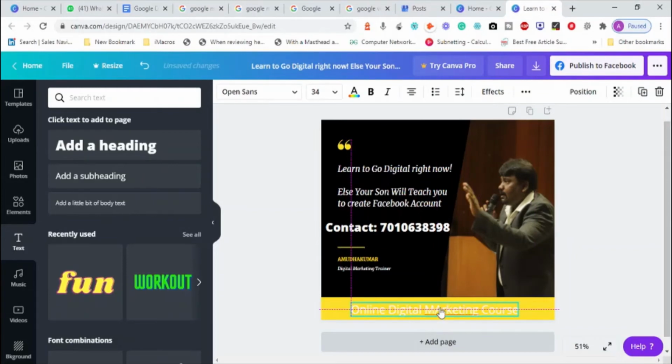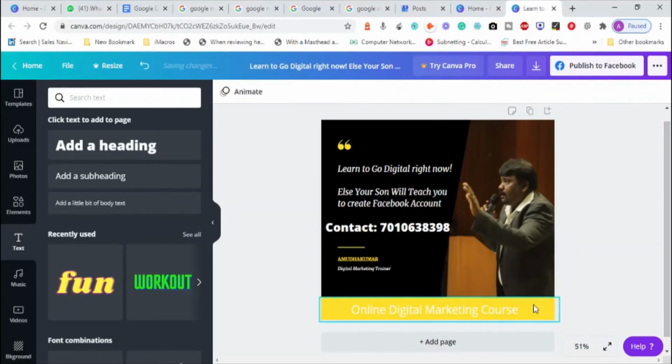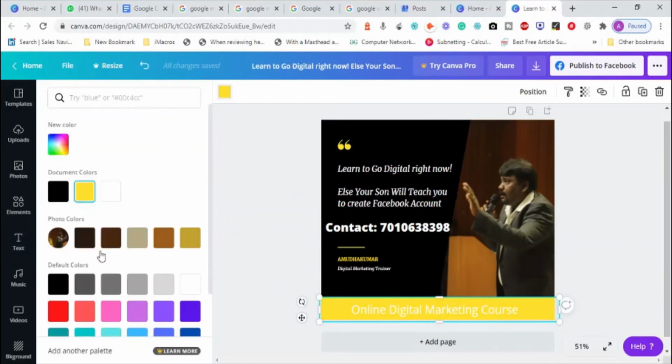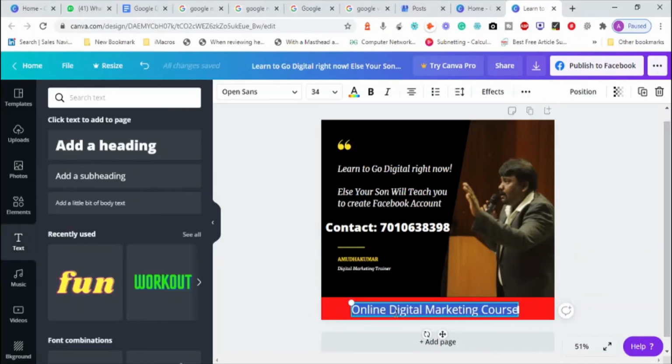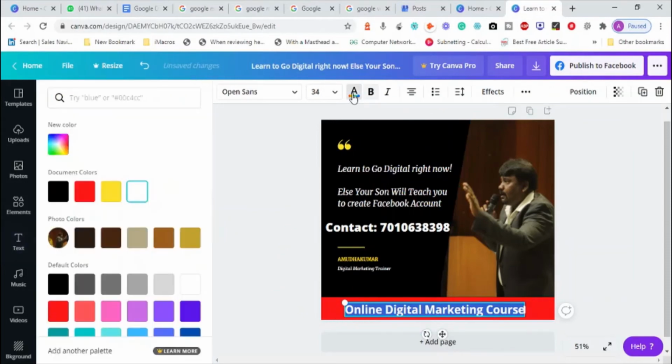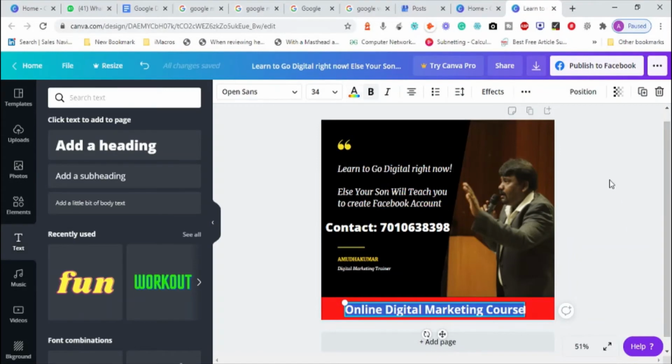You are getting the point. So, online digital marketing course. Now the yellow background is not pretty good, so I can change this yellow to something else. This looks pretty good, and I'll make it bold. This is also good, and I can go here and change the color of the text also. Can you see here? Pretty cool. Now the image is ready.